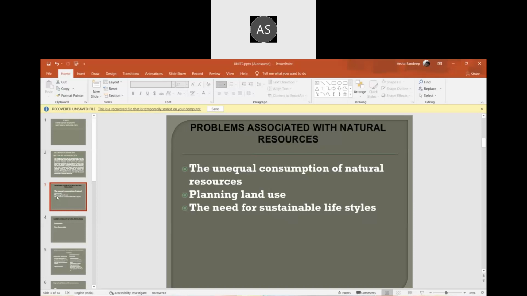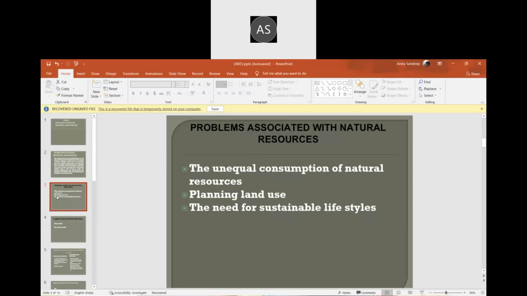Planning land use. The land which we are using, we are not planning accordingly. We are taking the forest land also. We are taking the pond also. We are taking the lake also for our purpose, for building our things. And there is the need for sustainable lifestyles. We don't have an equal, same lifestyle. We have different lifestyles which depend on the things, which makes pollution. And the main thing is deforestation, which is already a main natural resources problem.